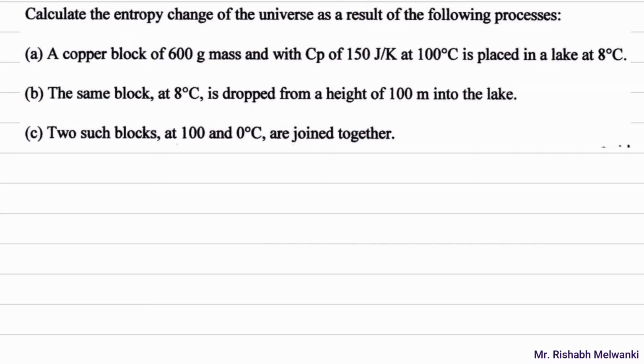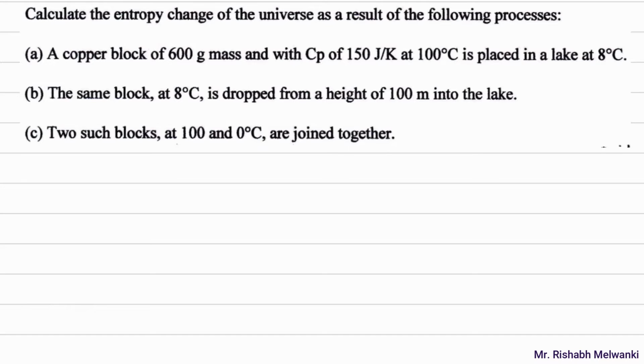Now if you consider this numerical, we had seen there are different types of numericals in entropy. This one is related to change in entropy of the universe. Here it is asked in the question to calculate the change of entropy of the universe, and three cases are given. For these three cases we have to find the change in entropy of the universe. So we'll read the data, draw the diagram to understand, and then solve.